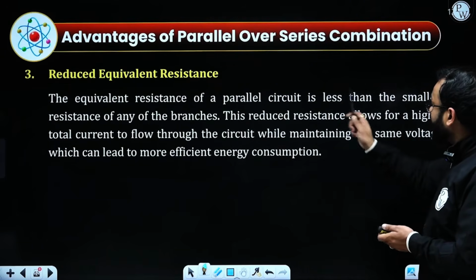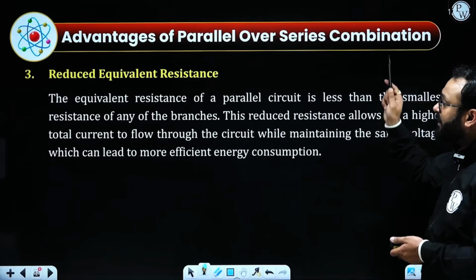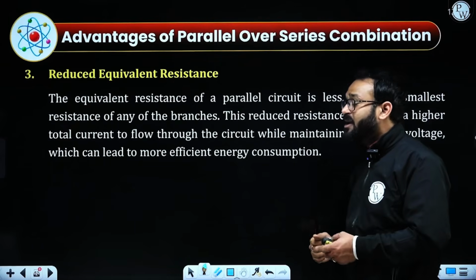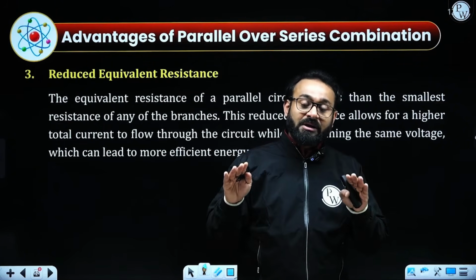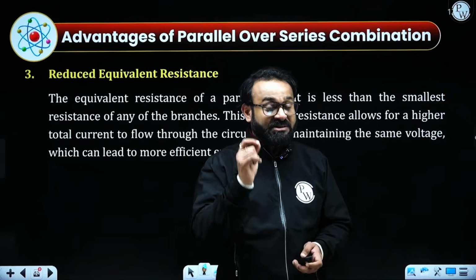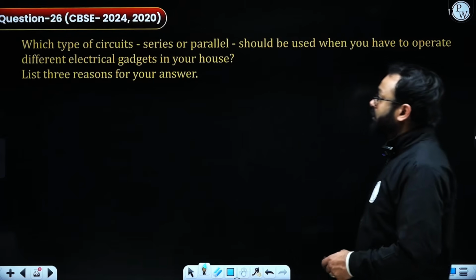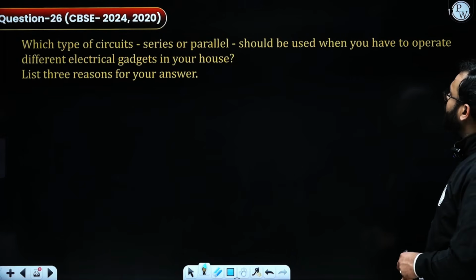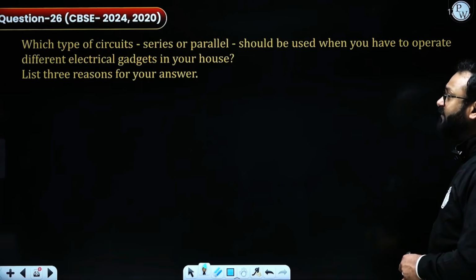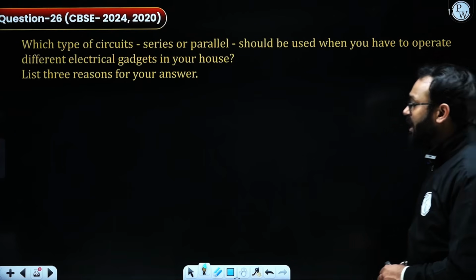In that case, the parallel circuit which is giving us the reduced equivalent resistance, and the total flow of current will be maintained through the complete circuit. So this is another benefit. So we are given the question, which type of circuit, series or parallel, should be used when you have to operate different electrical gadgets in your house.